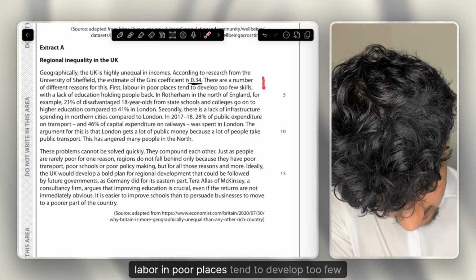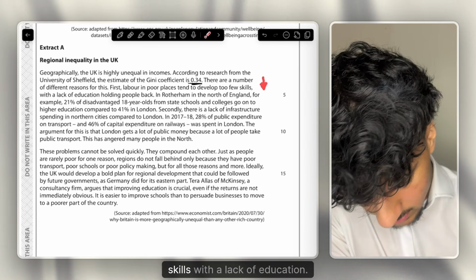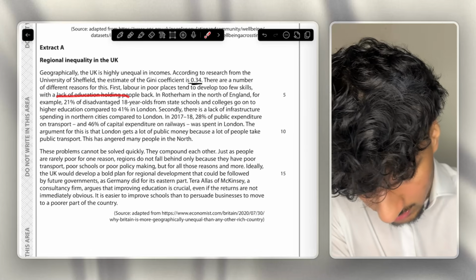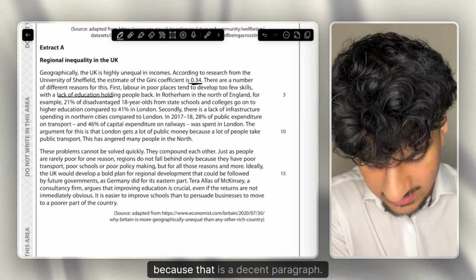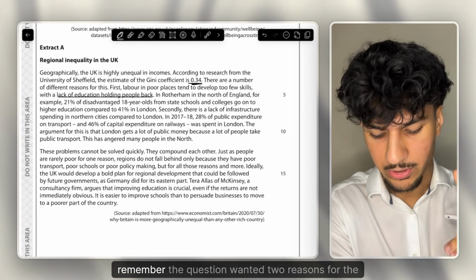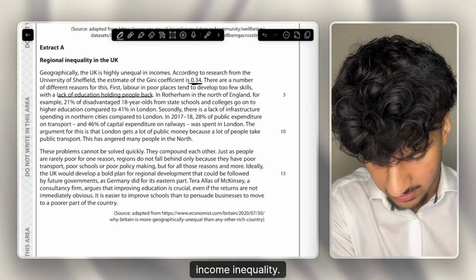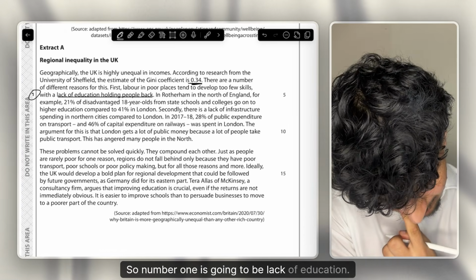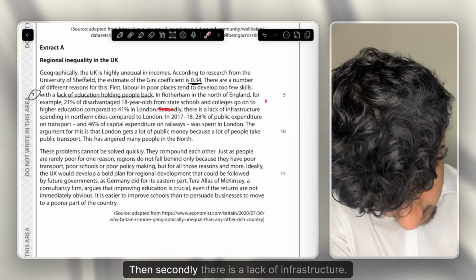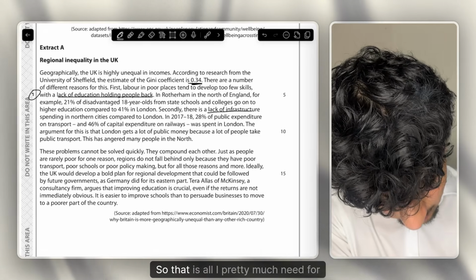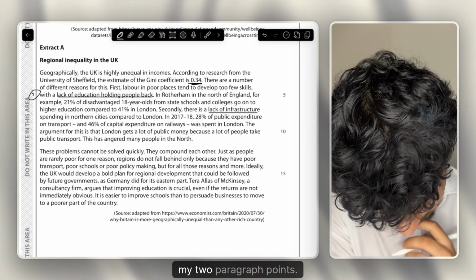First, labour in poor places tend to develop too few skills with a lack of education. So that is definitely going to be one of my reasons, because that is a decent paragraph I can write on that. And remember the question wanted 2 reasons for the income inequality. So number 1 is going to be lack of education. Then secondly, there is a lack of infrastructure. So that is all I pretty much need for my 2 paragraph points.